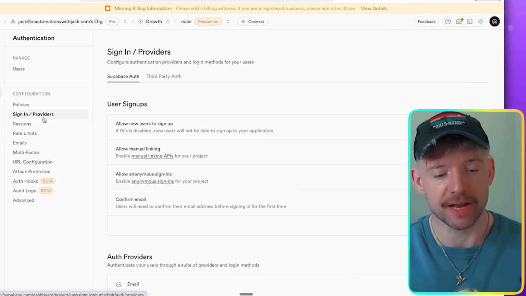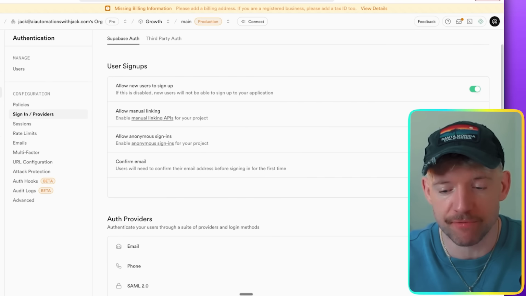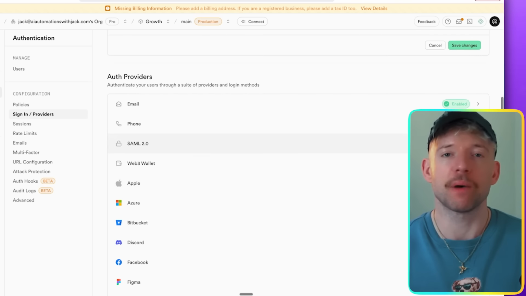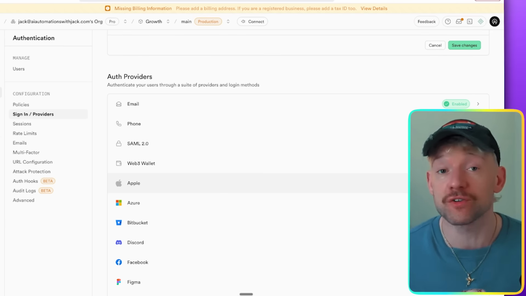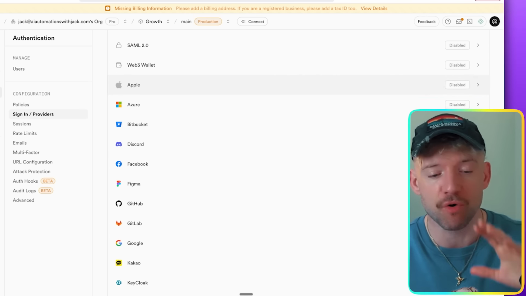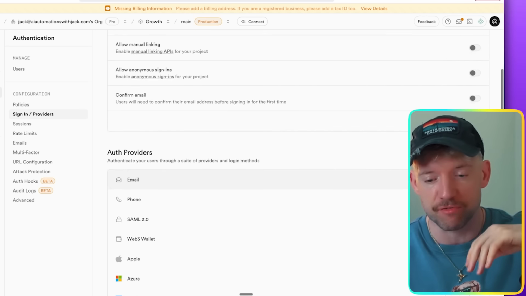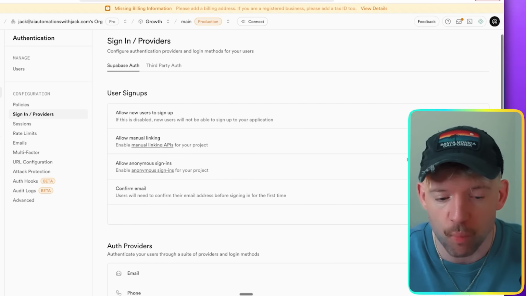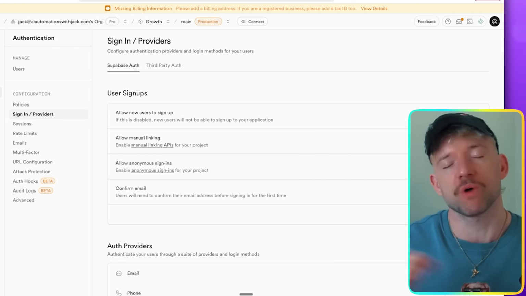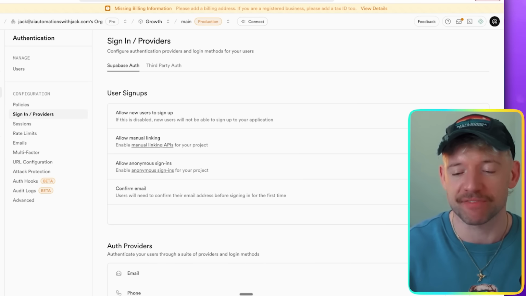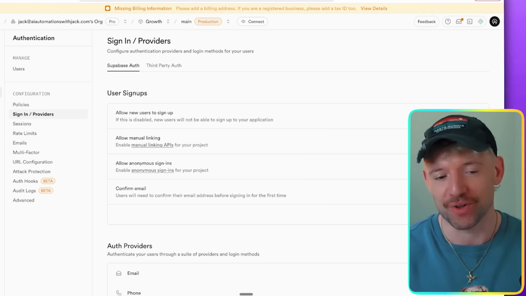Actually, guys, if you click on sign in providers, I want you to come down here and remove confirm email. And you know there are websites where you can sign up with Google? Such a blessing, right? You can control all that stuff, like signing up with all these different things. It's super possible. So I want you to remove this confirm email just while we're testing it. It just means we don't have to keep zipping over to our email to get this working.